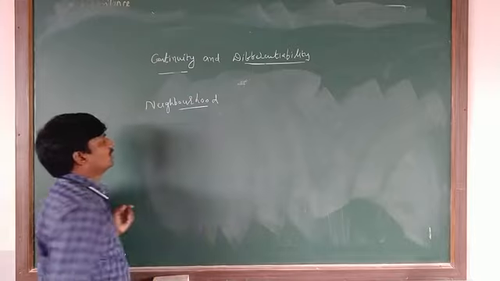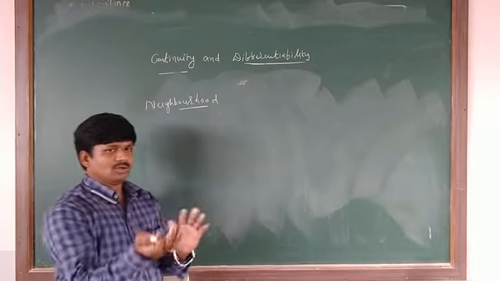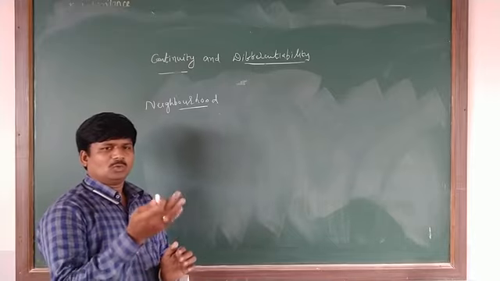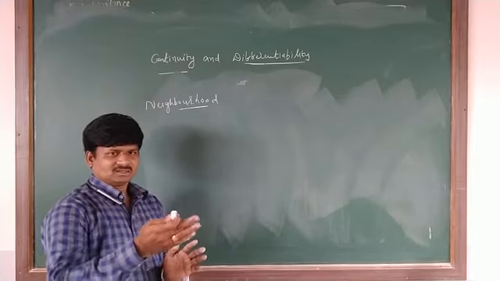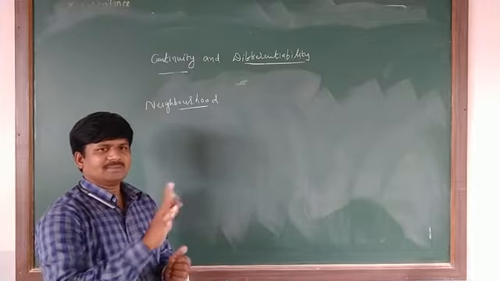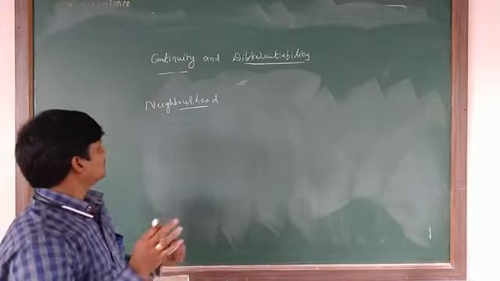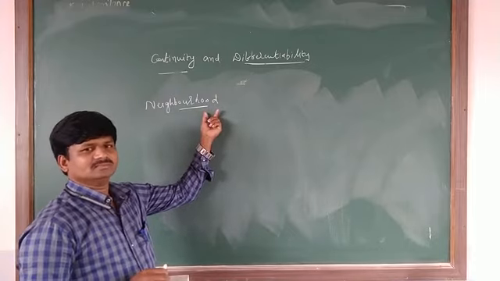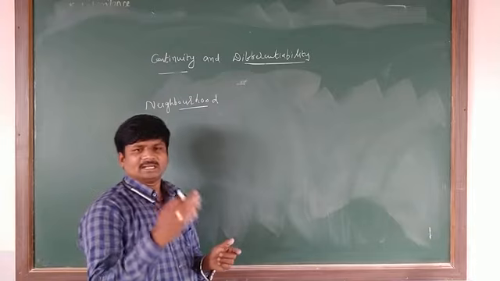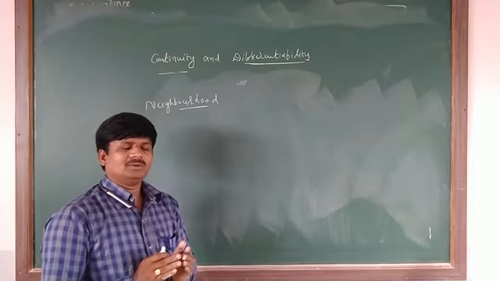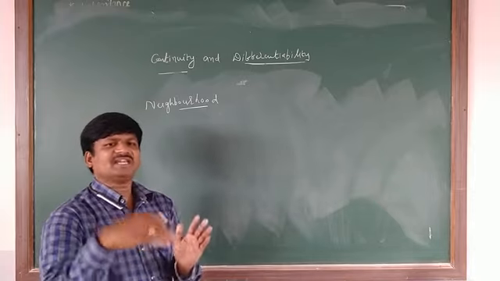Neighborhood. You know what neighbors are: those who are staying in the surroundings, the left side and right side to us. Those are called neighbors. So here also, what is the neighborhood? Neighborhood is nothing but a set of a given value.